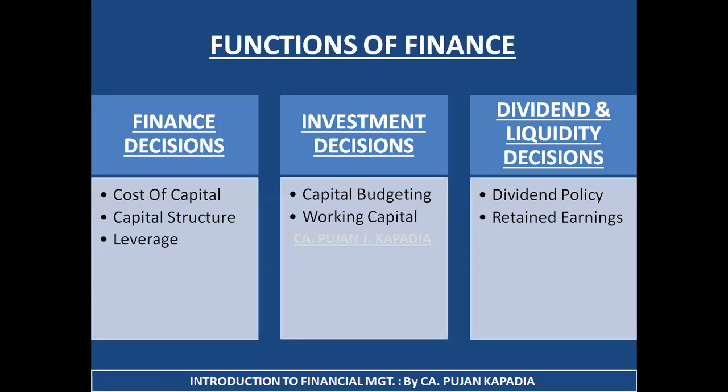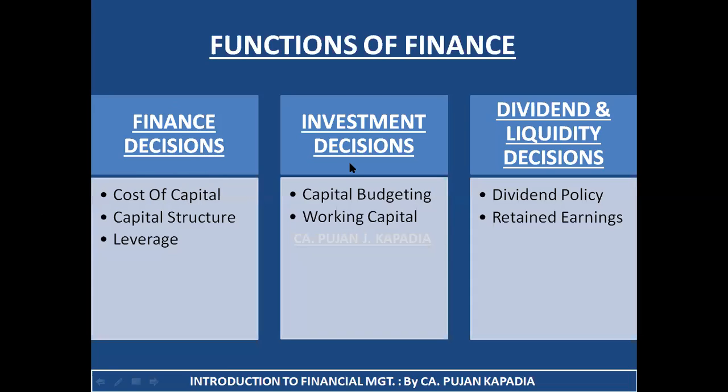The last part is functions of finance, that I hope you all are now well aware, like what are the functions of finance: finance decisions, investment decisions, and dividend and liquidity decisions. What are my finance decisions? First is it is talking about cost of capital. Second is it is talking about capital structure, that is, I guess you are clear now, how much equity, how much debt, how much retained earning. To take a decision on this particular point is a part of capital structure. And third is leverage, that is, how much debt, how much borrowed funds should I use in order to increase the earning of my shareholders. This is the concept of leverage. So all these decisions are under the part of finance decisions.